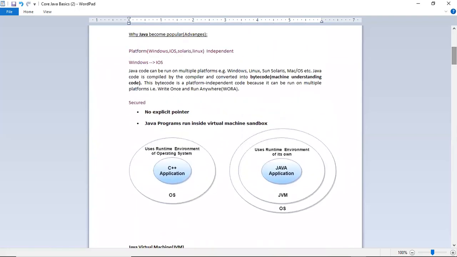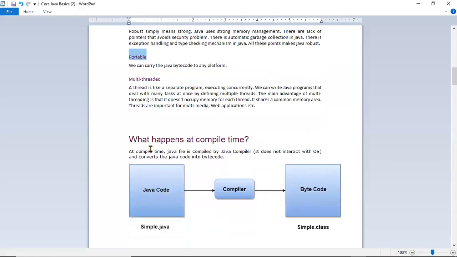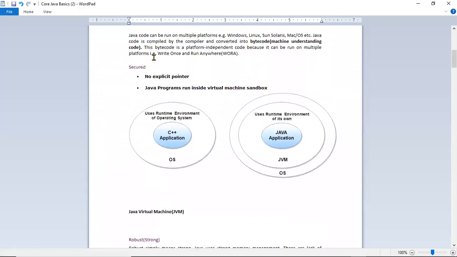Java is platform independent. When you develop code on one platform, you can run and execute it on other platforms. Java is secure because of the Java virtual machine. Java is robust because of garbage collection. Java code can be portable from one platform to another. Java is multi-threaded. Because of all these, Java is very popular, and it is used in many projects and applications currently. Any questions on advantages?